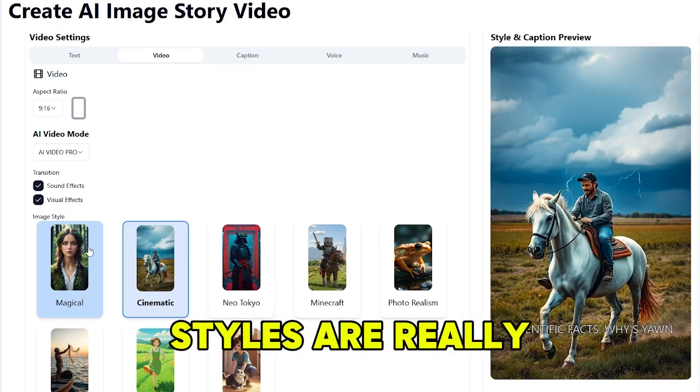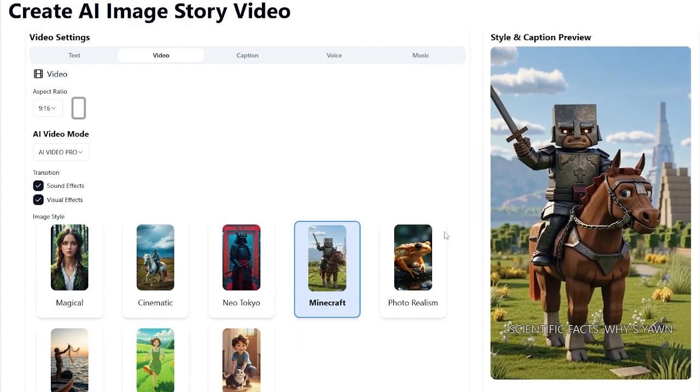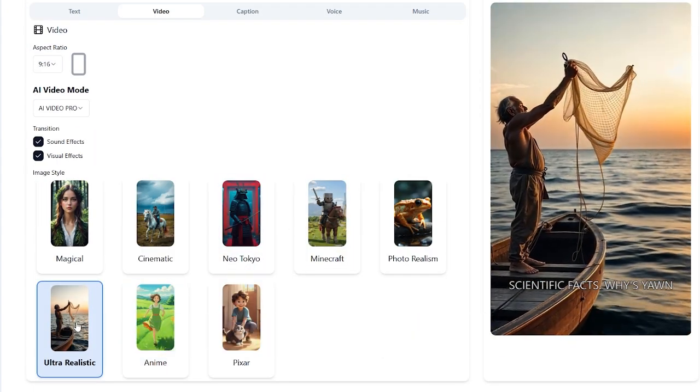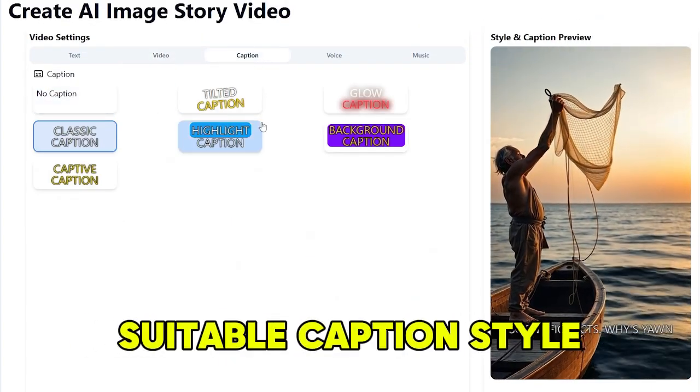All of these styles are really cool, and I really like these Minecraft style videos. But for this niche, I think it would be good if we use this ultra-realistic style. Let's select it. Now, you need to go to this Captions tab and select a suitable caption style.